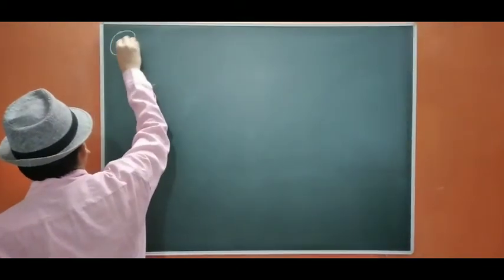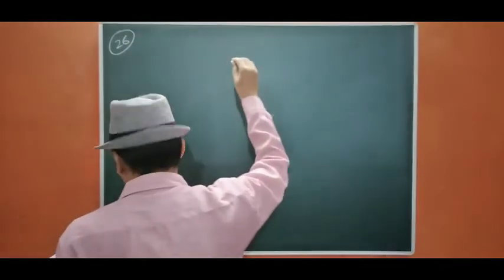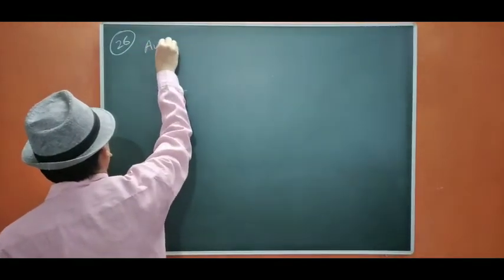Question number 26. First we are going to calculate average profit.